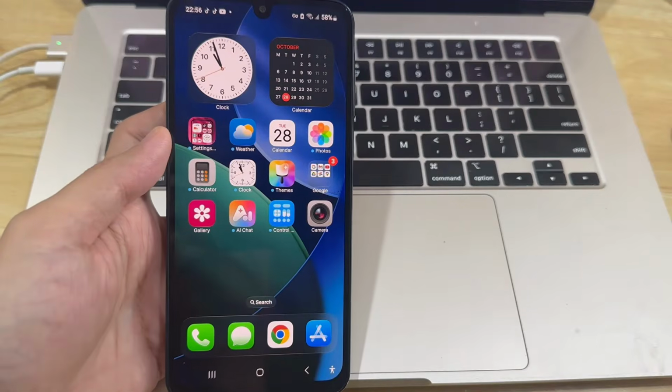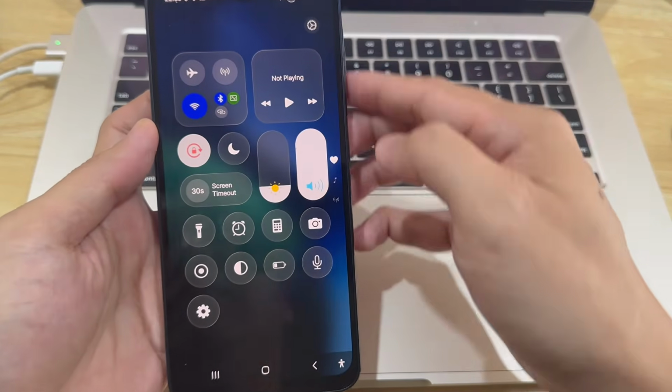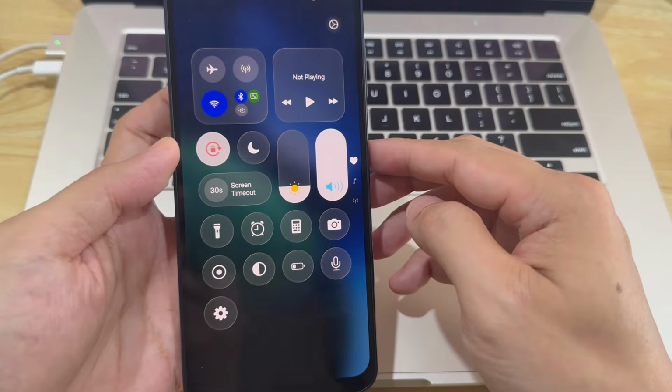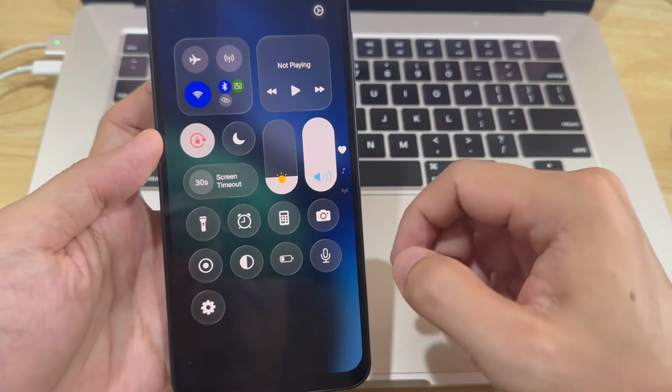In this video, I'm going to show you how to change your Android control panel to the iOS control center. We will change this into this. Now, let's begin.